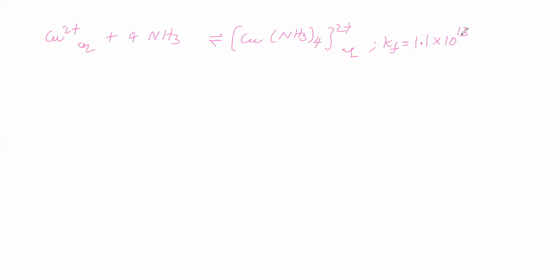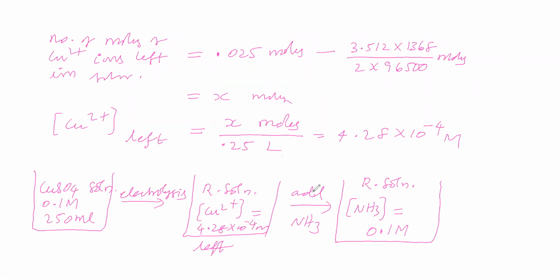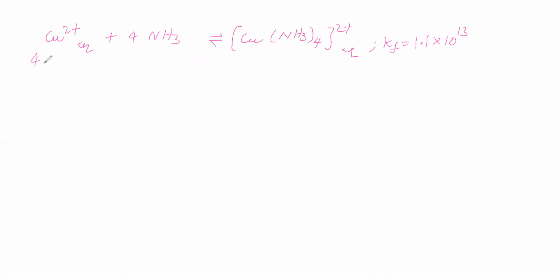Now, what is the concentration of copper ion? Before adding ammonia, the concentration of copper ion is 4.28 into 10 to the power of minus 4 molar. We are adding ammonia such that in the resultant solution, the concentration of ammonia becomes 0.1 molar.